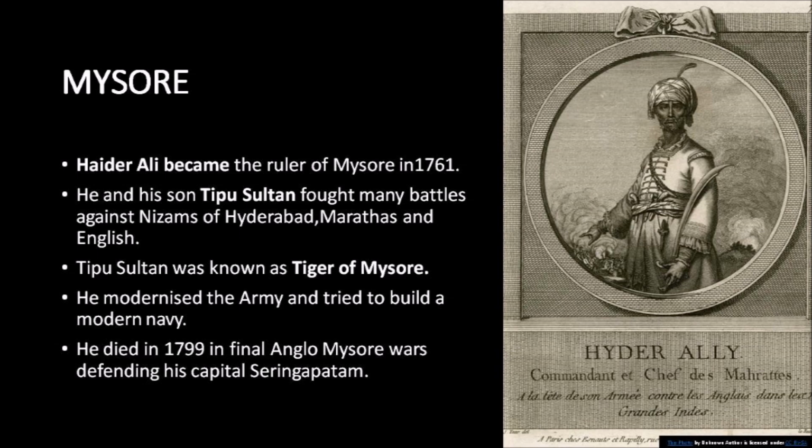Tipu Sultan ruled the region of Mysore for around 16 to 17 years. He was able to consolidate his empire, but finally died in 1799 while defending his capital Seringapatam.